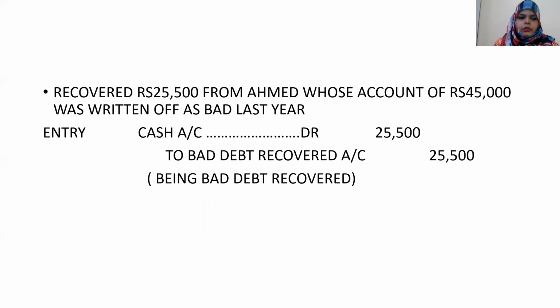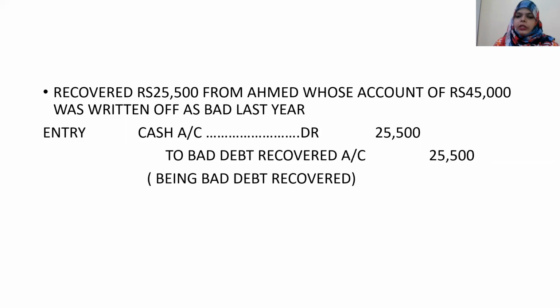Next, recovered 25,500 from Ahmed, whose account was 45,000, was written off as bad debt last year. Now, it was already written off as bad debt. Whenever you see the words written off as bad debt and now recovered, it is a bad debt recovered account. Whenever you see in your question that it was written off as bad debt and now you're receiving money, it is bad debt recovered account only.